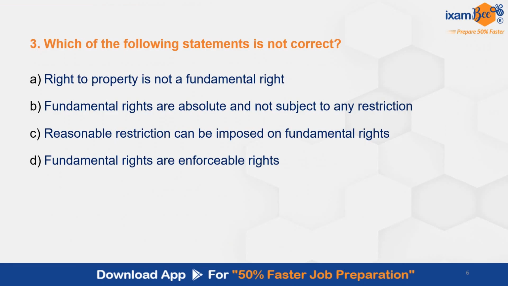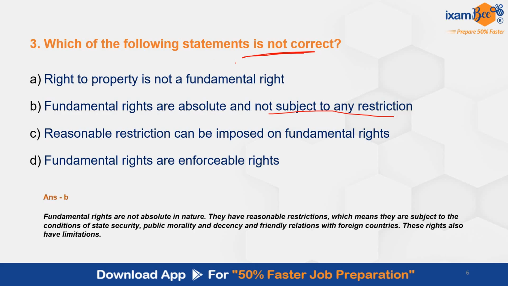Question number 3. Which of the following statements is not correct? Right to property is not a fundamental right. Fundamental rights are absolute and not subject to any restriction. Reasonable restriction can be imposed on fundamental rights. Fundamental rights are enforceable rights. We have to find not correct. Not correct answer over here is B. They are not absolute and they are subject to certain reasonable restrictions.